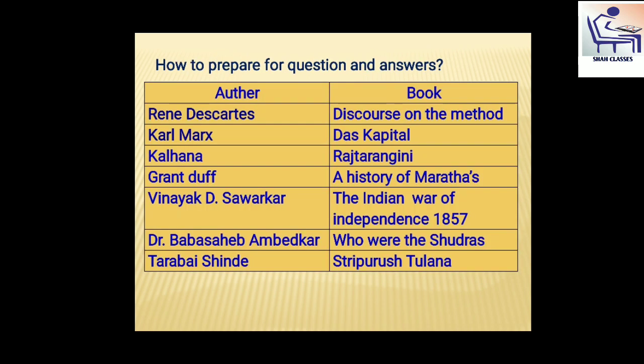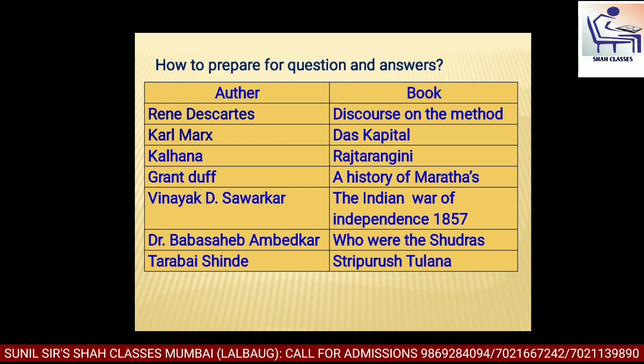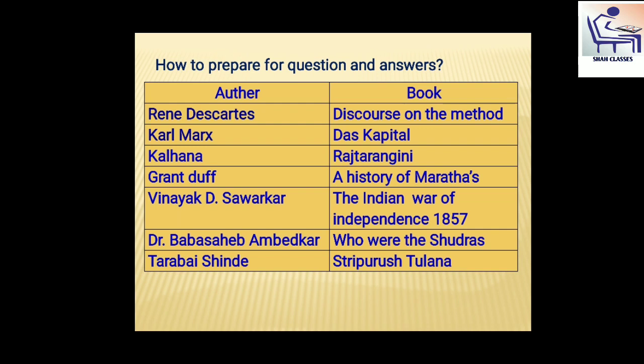See, here is a table format of that. In the first column, there are some authors, and in the second column, there are some books. See, René Descartes, the book is Discourse on the Method. Karl Marx, the book is Das Kapital. Kalhana, the book is Rajatarangini.